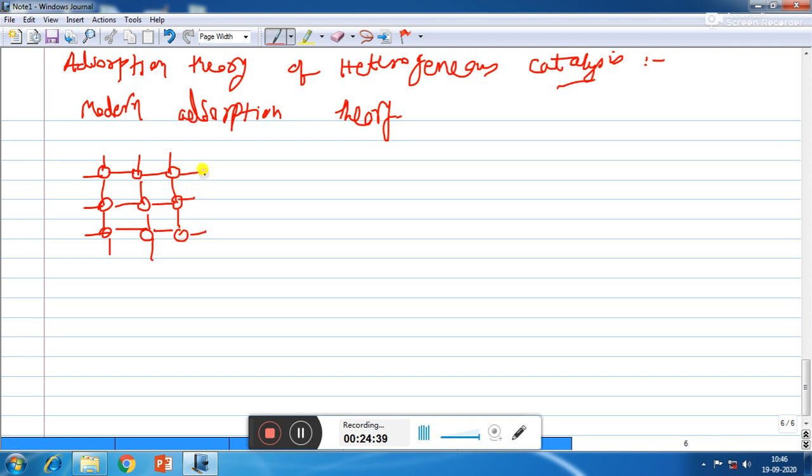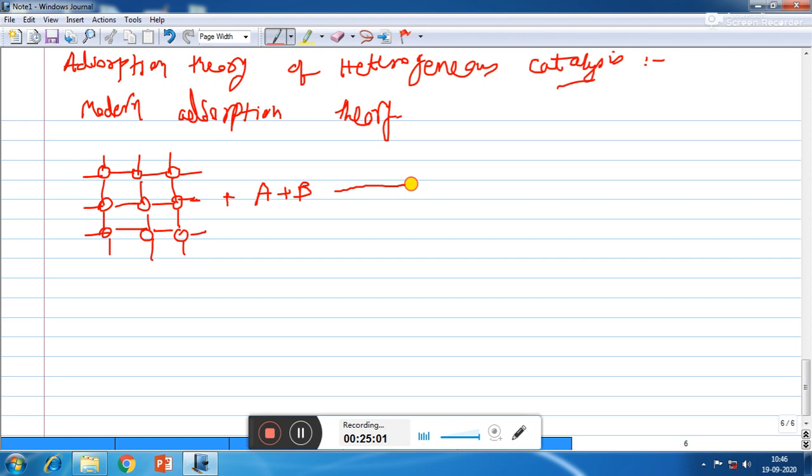Here we will see that the ends of the catalyst are free, so they are known as free valencies. The surface of the catalyst are active sites, so they are able to adsorb the reactant molecules. Suppose we are having two reactant molecules A and B.